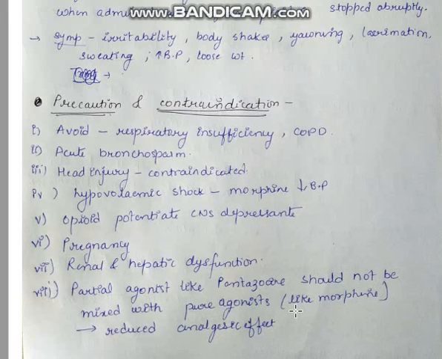First of all, avoid it in respiratory insufficiency, like COPD and acute bronchospasm. If the patient has any head injury, it is contraindicated. Also in hypovolemic shock, as morphine decreases the blood pressure. Opioids potentiate CNS depression, and caution is needed during pregnancy and in renal and hepatic dysfunction. Partial agonists like pentazocine should not be mixed with pure agonists like morphine, which reduces the analgesic effect.